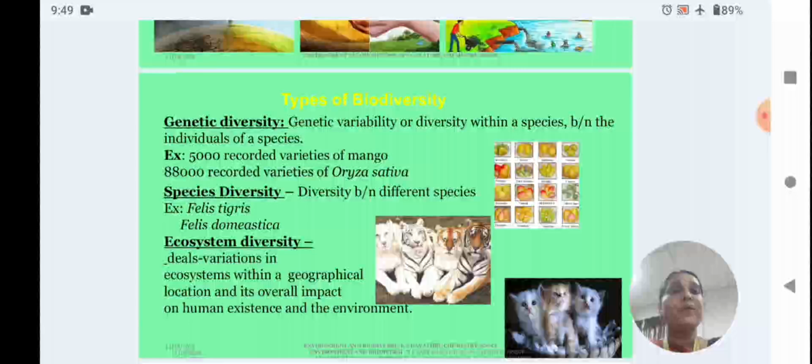The types of biodiversity: there are three types, genetic, species and ecosystem. Genetic diversity is the variability within a species, and species diversity is the diversity between species. And the ecosystem deals with a geographical location and its impact on human existence and environment.